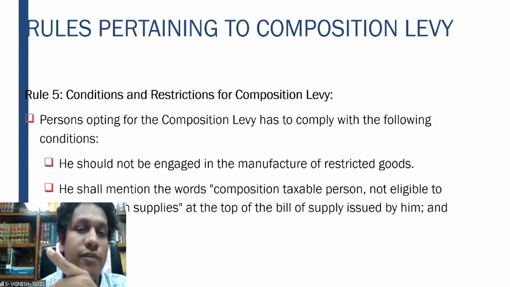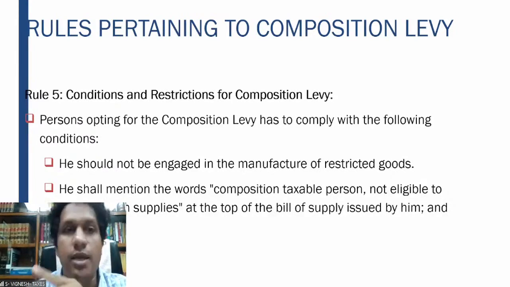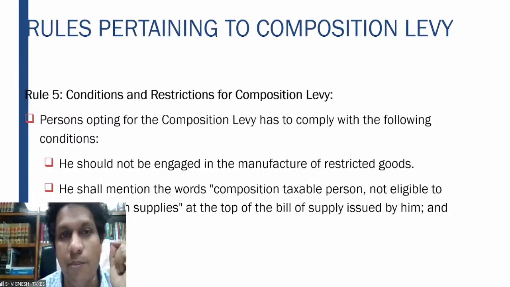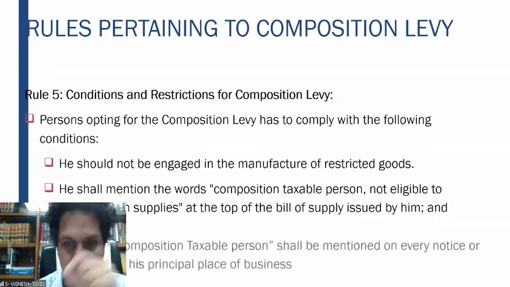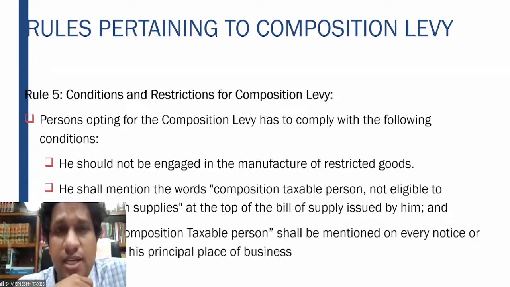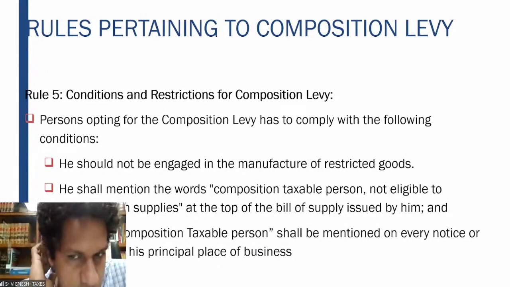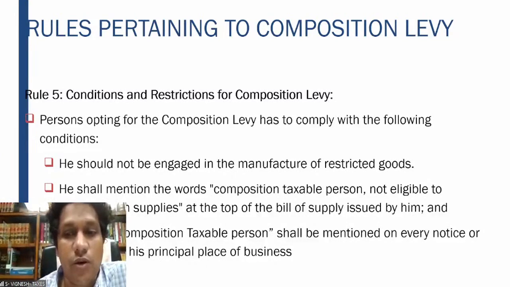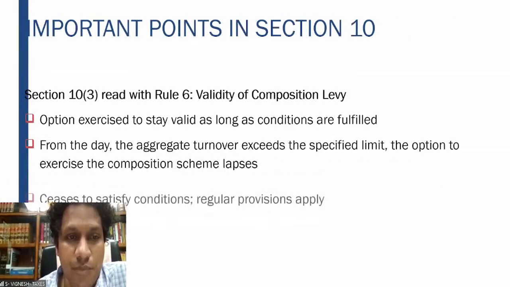He has to issue a bill of supply. A regular registered person will issue a tax invoice, whereas a composition person who has opted for the composition levy will issue a bill of supply. On that, he has to clearly mention "composition taxable person, not eligible to collect tax on supplies." He will mention it on every notice or signboard in the place of business.